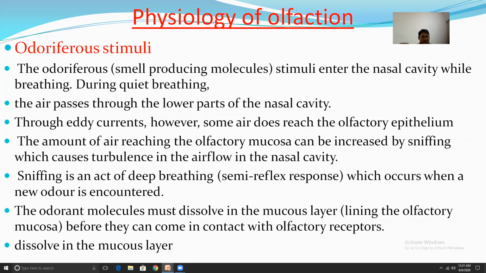The odorant molecules must dissolve in the mucous layer lining the olfactory mucosa before they can come in contact with olfactory receptors.